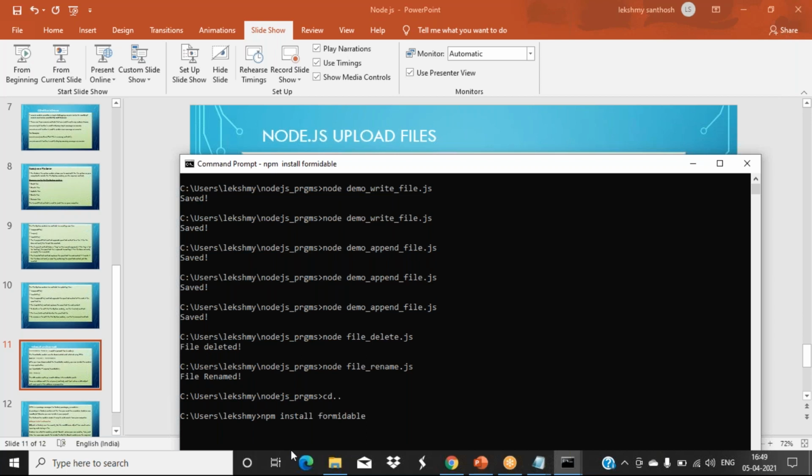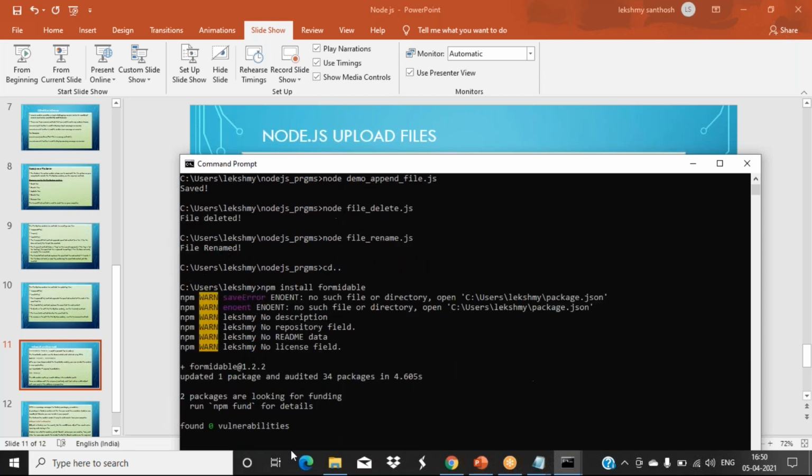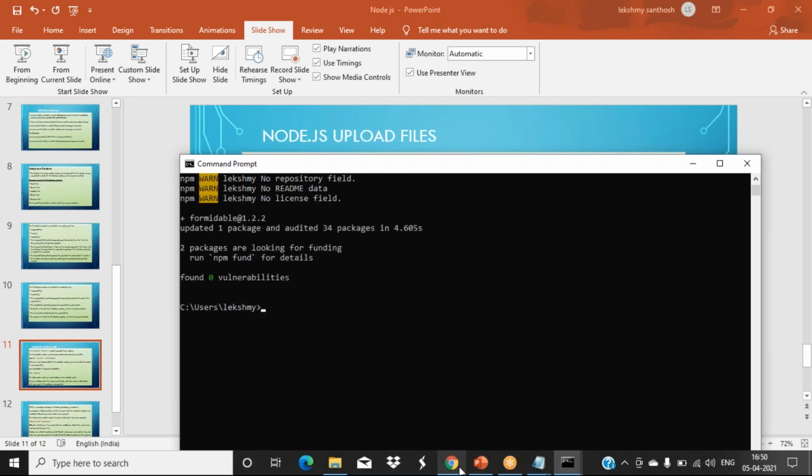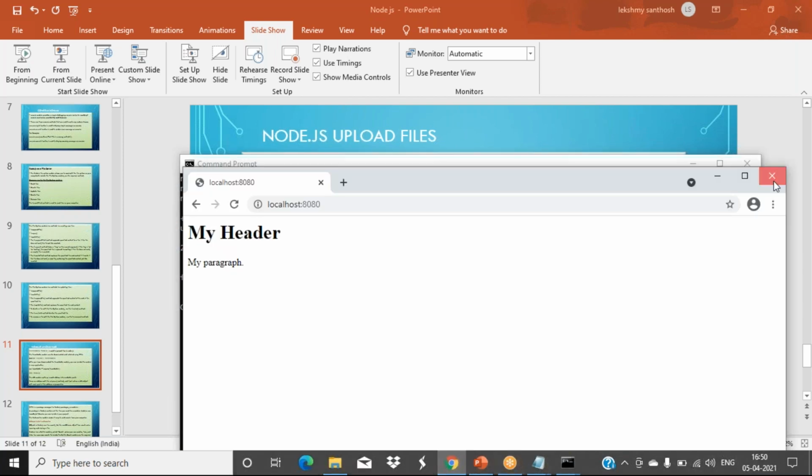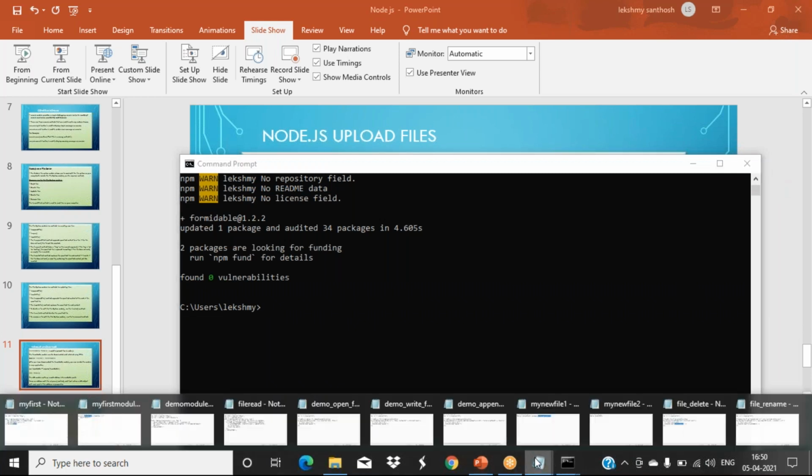Press enter. So see, like this, it will show. Okay, now it is ready. Now you can do the programs for uploading files.